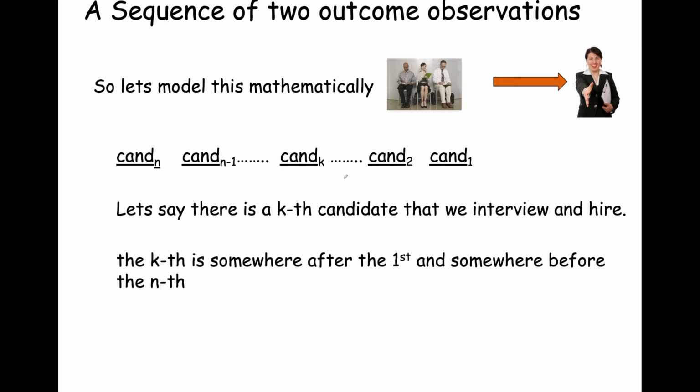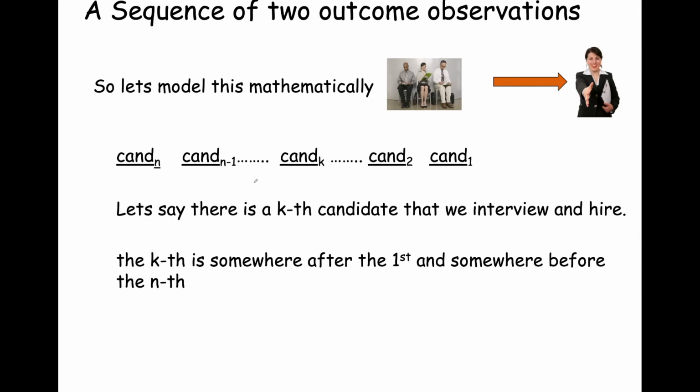The kth is somewhere after the first candidate, could be the first candidate. k is also somewhere before the nth candidate. k could be exactly the nth candidate. So k is what we're going to use to describe that particular candidate where we say hire, right? Now, of course, you wouldn't get to that candidate to say hire unless you've said don't hire, failure, for all the candidates up to and before that kth candidate.